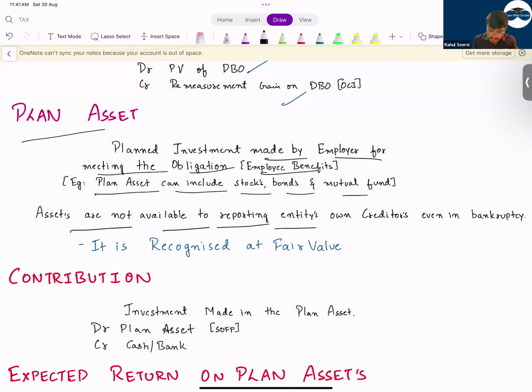Assets are not available to the reporting entity's own creditors even in bankruptcy. That means what? Even though the company is facing financial difficulties, whatever is the amount in the plan asset, the company can't use it because this belongs to the employee. The company can't say that we are in bankruptcy, so we will take the amount and use it for the business, and will not pay the employee. This is not allowed. Your plan asset is always recognized at what value? It is recognized at fair value.